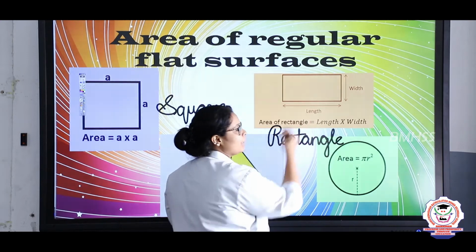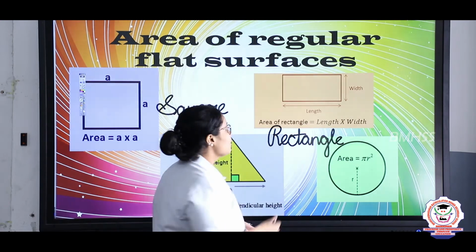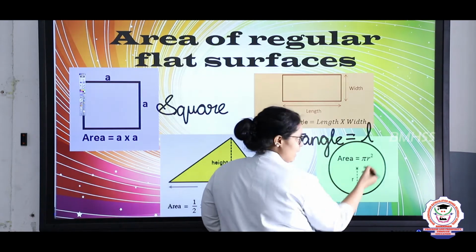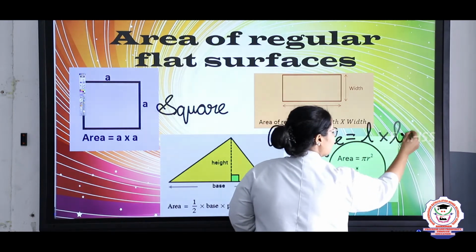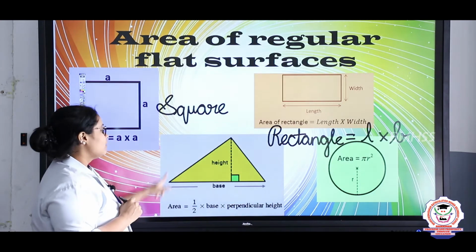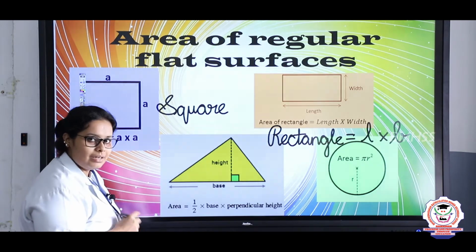This width can also be written as breadth. Okay, children? So what is the formula for a rectangle? It is L, that is the length, into B, which is breadth. Right? Now let's come to the triangle. What is this? This is a triangle.